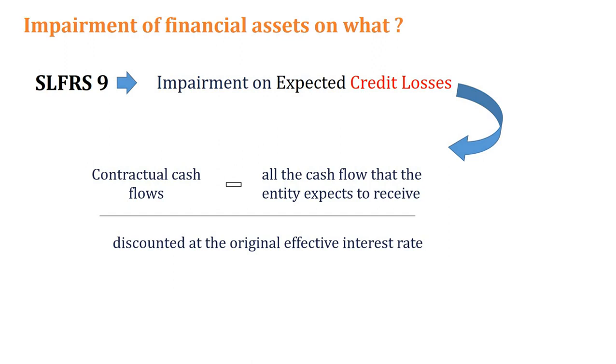Second thing, you are taking the actual cash flows. First year, I should pay 100,000, but I have paid only 50,000. Second year, I have to pay according to the contract 100,000, but actually I have paid 75,000. So I am taking contractual cash flows and I am taking the expected cash flows. Now the matter comes because we learned that this model is called the expected credit loss model. After the introduction of SLFRS 9, all the banks, right, say there's only one customer in the one bank.